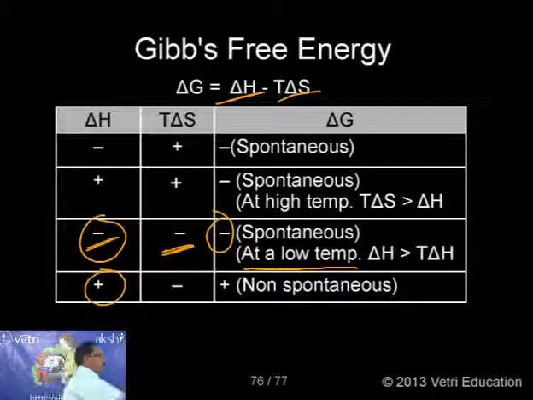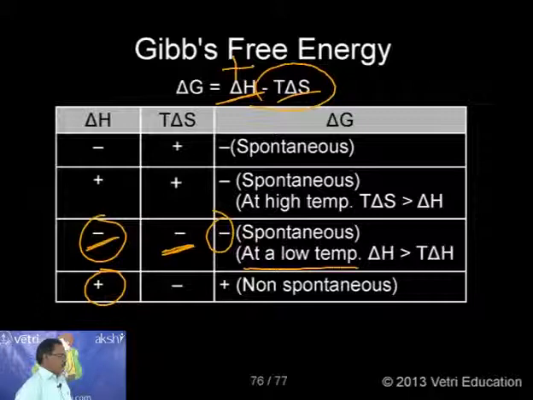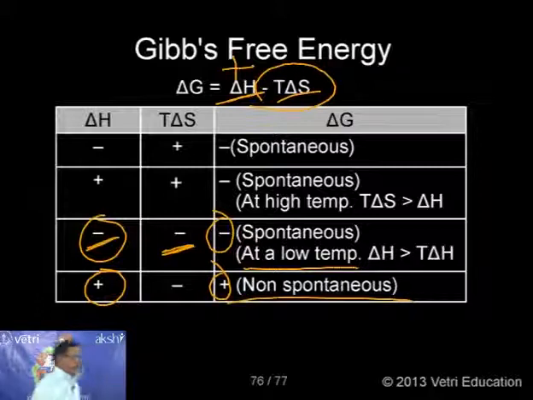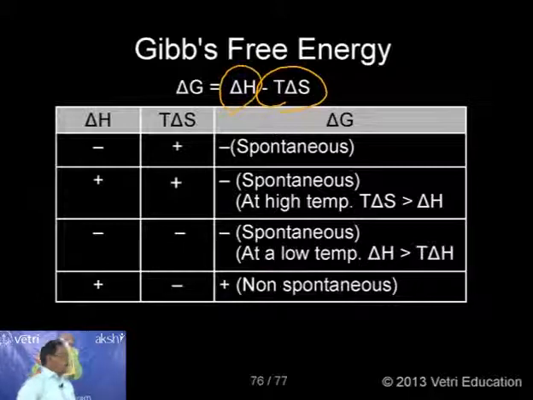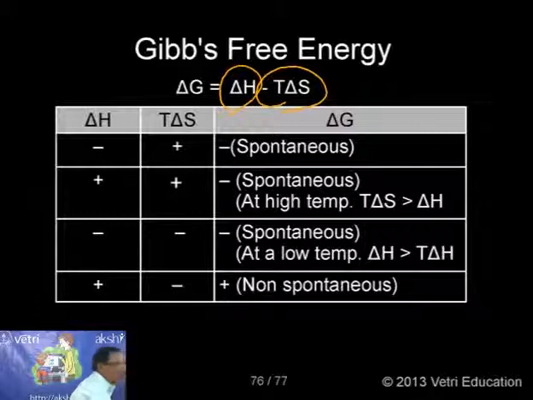If delta H is positive and minus T delta S is again negative, then minus into minus is positive. That means the total value will be positive, so it is non-spontaneous. Kindly follow, this is the interesting information. If delta H is positive and this term is positive, delta G will be positive, and in that case it is non-spontaneous. That means in an endothermic reaction, the delta H value should be correspondingly greater, so the total delta G value is plus, and it will be non-spontaneous.